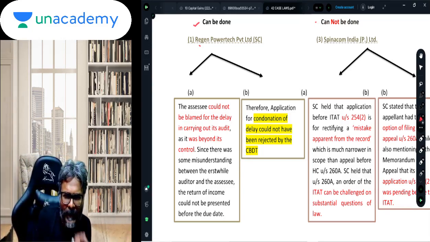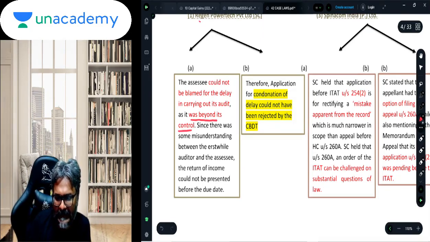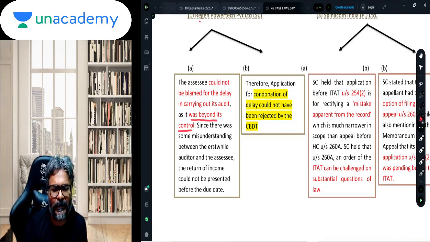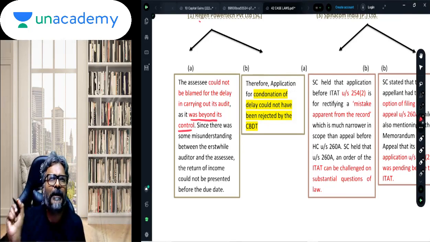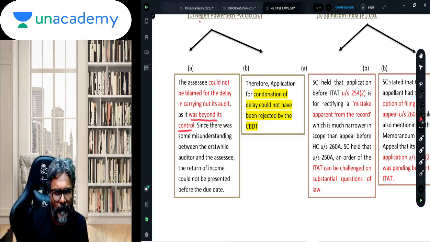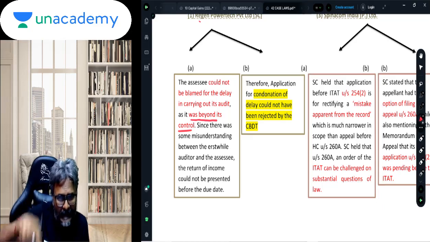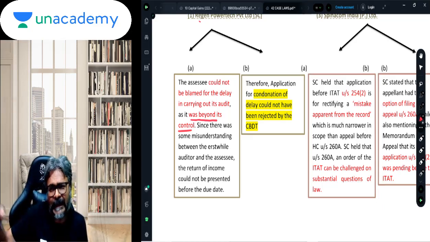This was beyond the control of the assessee, and since such delay was beyond the control of the assessee, in that case, students, whether such delay can be condoned, if there is a delay to undertake the tax audit assignment or to file the tax audit report, because of the reason which I have told you, that the previous auditor has not given, or has given very late, the no objection certificate to the subsequent auditor.